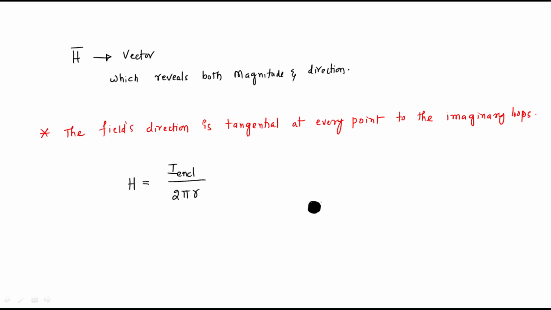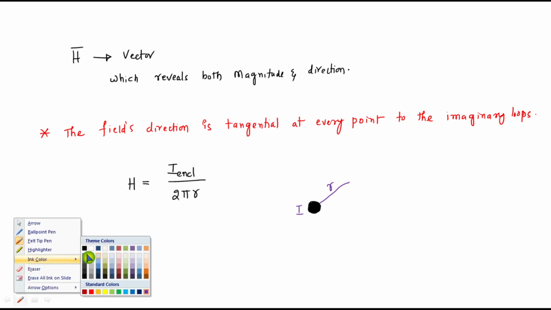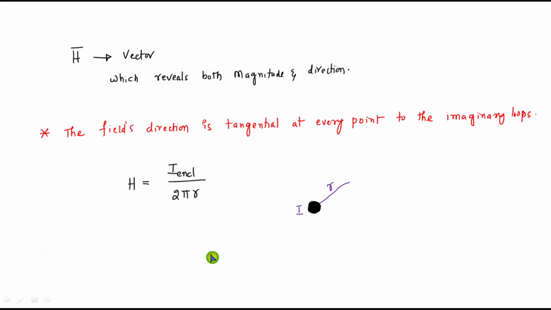Let us say this is R, this is the current, constant current I. The direction of the magnetic field intensity over that imaginary loop is tangential in nature, like that, tangential, again tangential, tangential. So this is the direction of the magnetic field intensity.